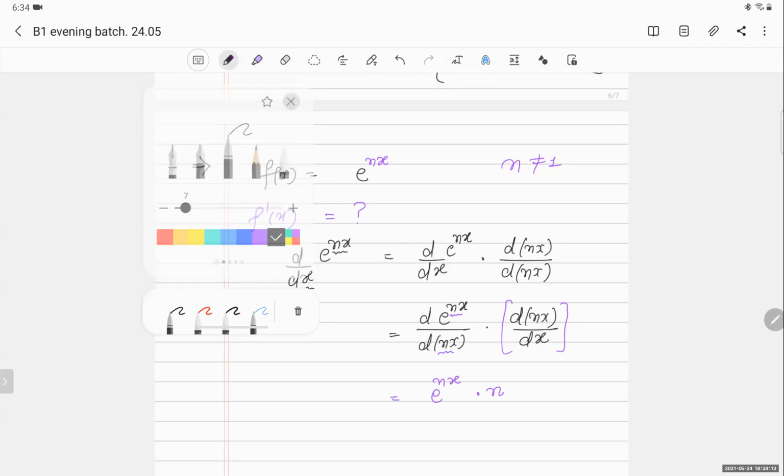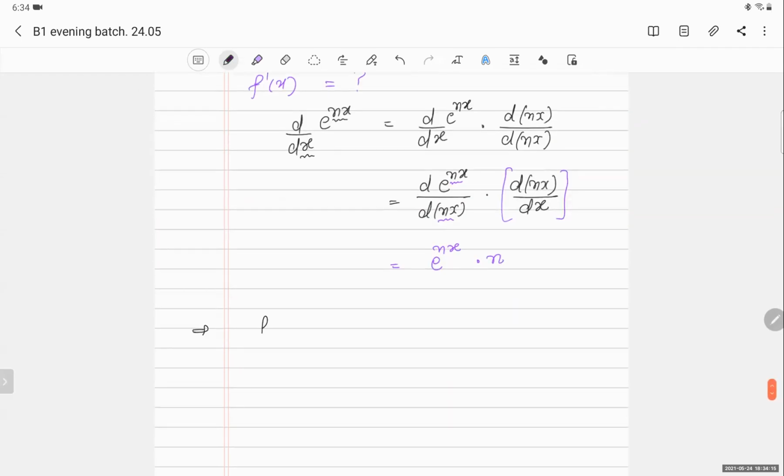So if I say that my function is e to the power minus 2x, my f dash x will become e to the power minus 2x, like this, but I have to multiply by the coefficient, and the coefficient is minus 2. It can be minus, it can be positive. So whatever this is, I have to write it down.